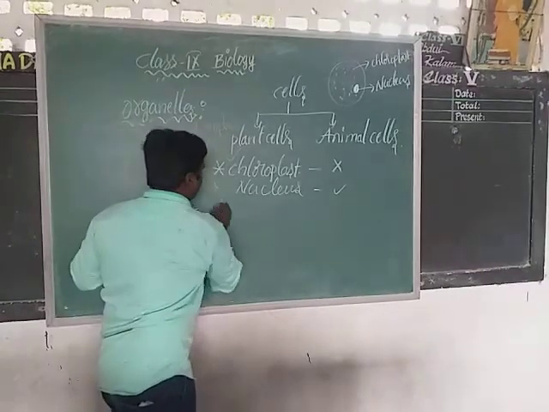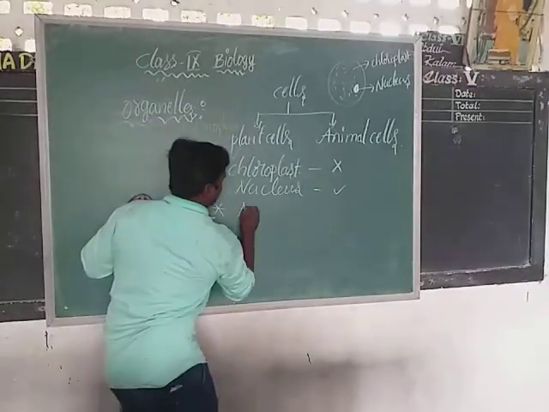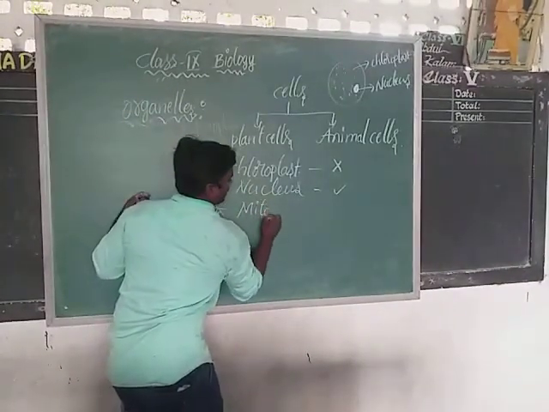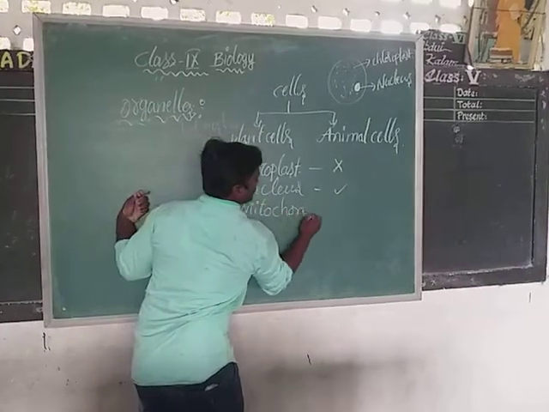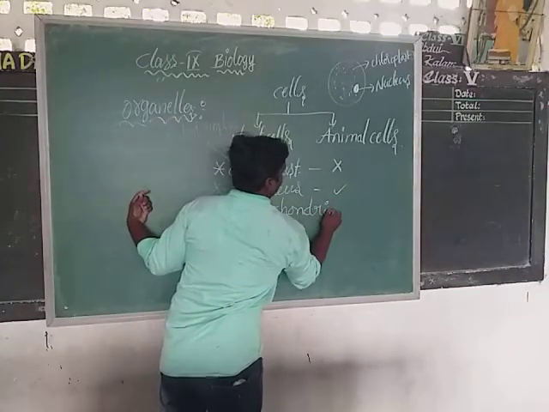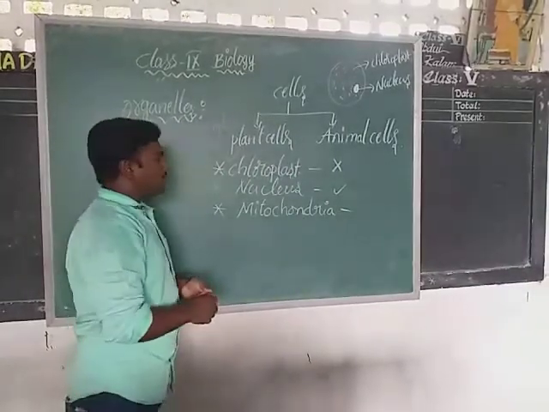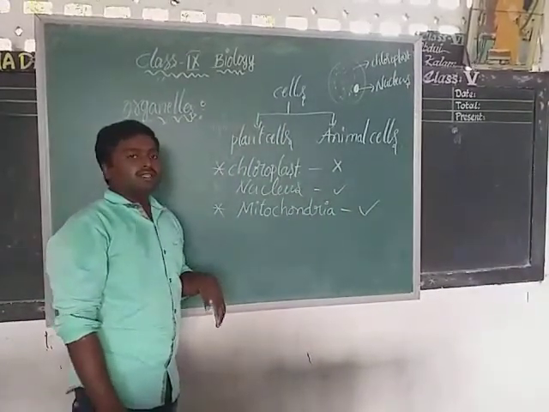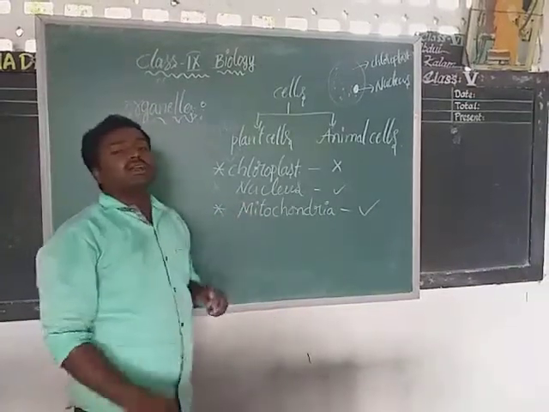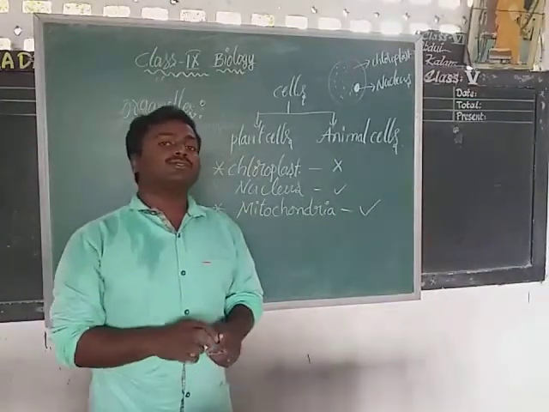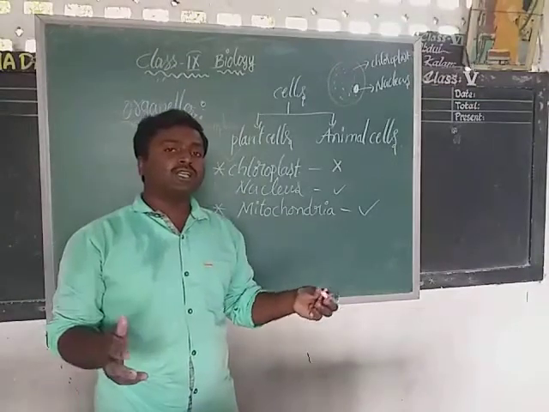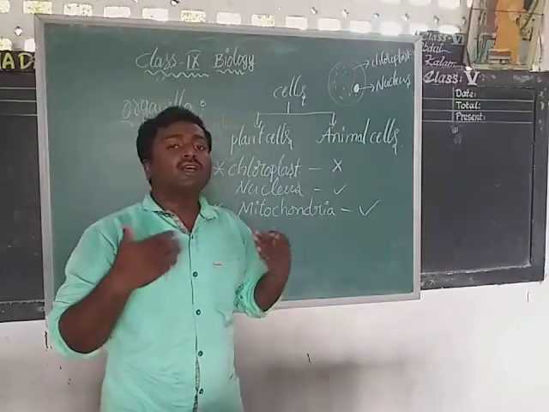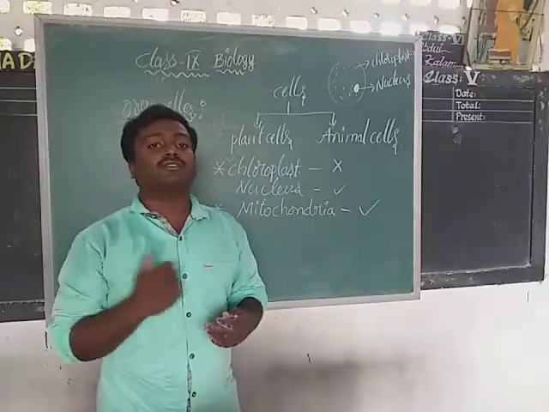Next, after nucleus, we need to discuss mitochondria. Already in 8th class you observed the structure of mitochondria. Mitochondria is also called the powerhouse of the cell. What is another name of mitochondria? Mitochondria is also called powerhouse of the cell. Powerhouse means it has power, it is useful for the production of power.